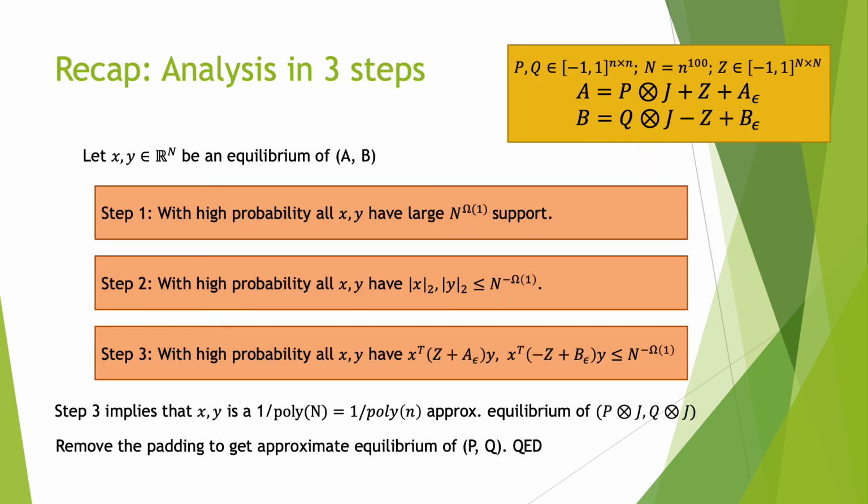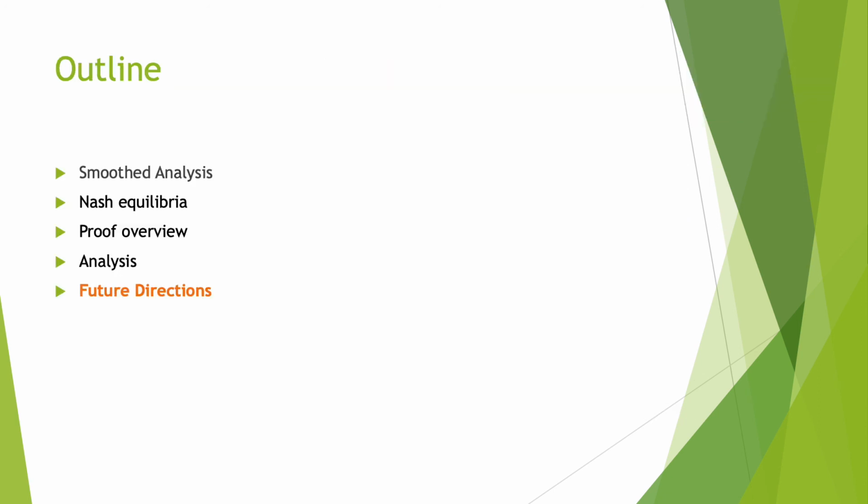So to recap, we have that for any equilibrium x and y of A and B, all the equilibria have large support, they have small 2 norm, and thus the noise washes out. As such, an equilibrium of our smooth game is actually an equilibrium of this P tensor J, Q tensor J game, which, once we project out, is also an equilibrium of P and Q. Since for P and Q, finding an approximate equilibrium is hard, finding a smoothed equilibrium of our A and B is also hard, QED. Now that we have given the proof analysis, let's now wrap up.